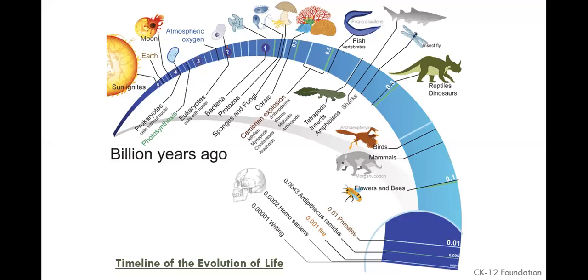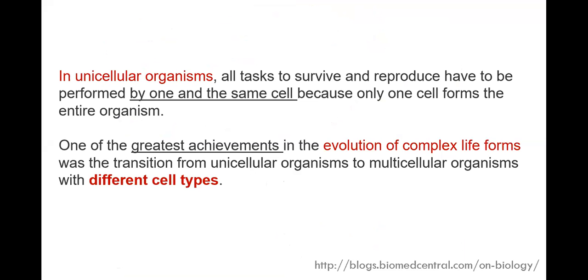So that is as simple as the example, right? That is simplified in the next slide. In a unicellular organism, all tasks to survive and reproduce have to be performed by one and the same cell, because they are unicellular organisms, nothing to worry. They have only one cell in the entire organism. Whatever the organism does in terms of growth and reproduction has to be controlled by one and the same cell only.